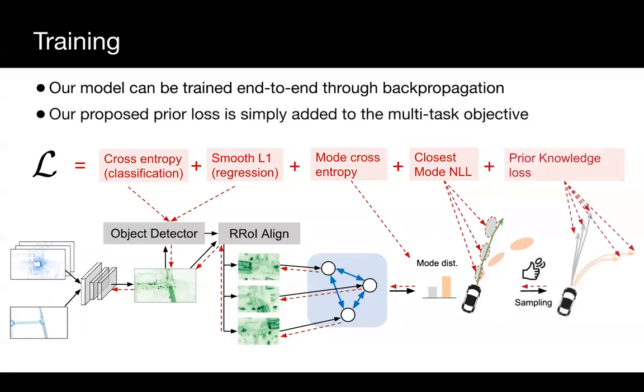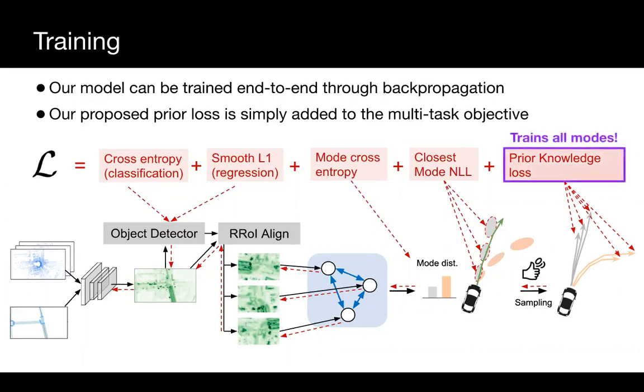Under this multitask learning objective, we can easily incorporate our prior knowledge loss as an extra term. The only thing we need to do is sample many trajectories from the distribution, compute their likelihood, and apply the REINFORCE-based gradients as explained before. A clear advantage shown by the prior loss gradients is that this loss supervises all modes through their samples, not just the closest one to the ground truth. Intuitively, this difference makes sense, since we can apply our prior knowledge loss to any sample because it's only dependent on the map and the self-driving vehicle route. In contrast, we only observe one future realization for likelihood-based training.